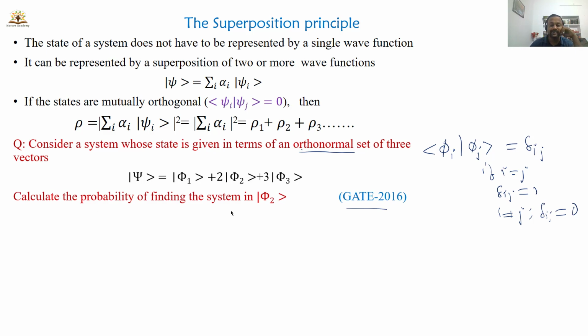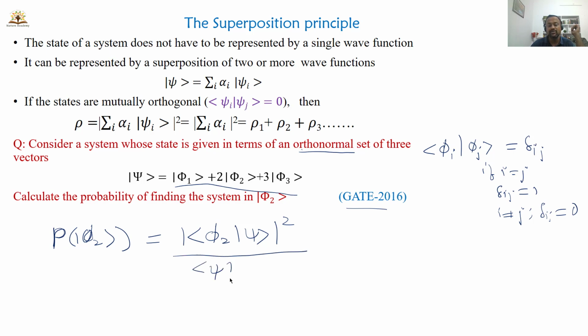Calculate the probability of finding the system in psi 2. The state of the system is given by the linear combination of three states like this. So what is the probability of the system being in state psi 2? How will you calculate this? The probability of finding the particle in state psi 2 is given by the bra vector psi 2 into ket vector psi, whole square, divided by the normalization condition, that is bra vector psi into ket vector psi. You can also write integration. So this is the formula for finding the probability of the system in psi 2.